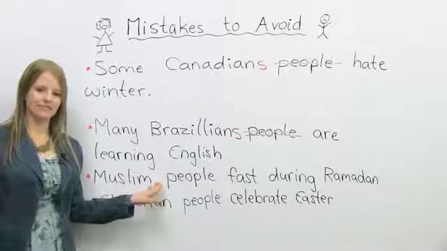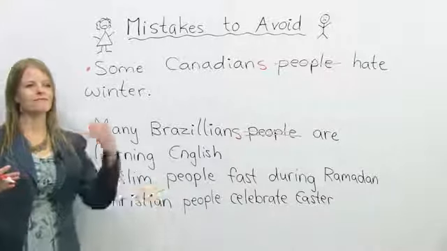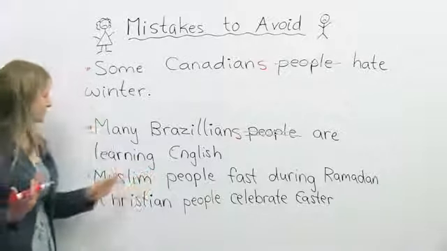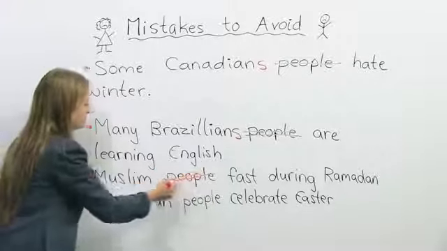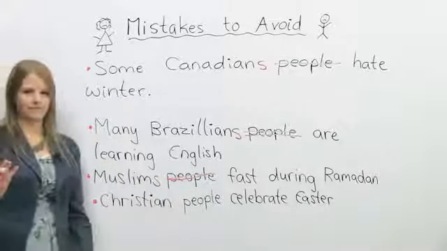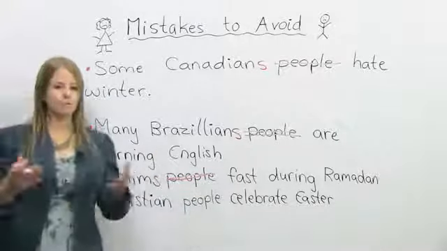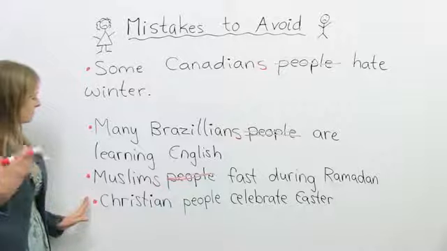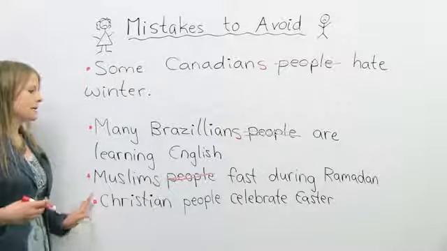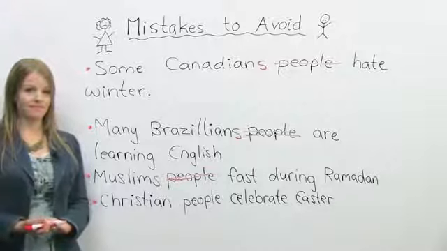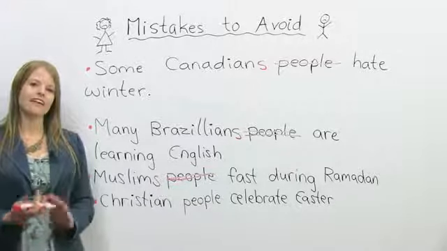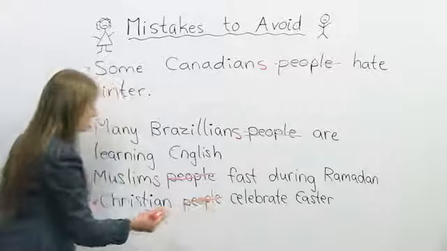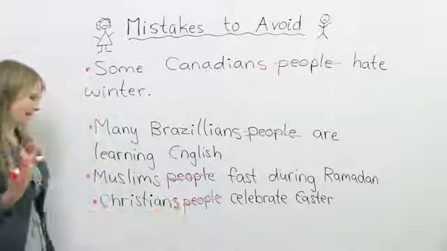When we talk about religion, and we're talking about Muslims, Christians, Jews, Hindus, you don't need the word people. We could just change this to Muslims. So Muslim here means all Muslims, it's like Muslim people, but we don't need the word people. Here's another example. Christian people celebrate Easter. Christian people celebrate Easter. How can we fix this sentence? We can get rid of the word people and just add an S.